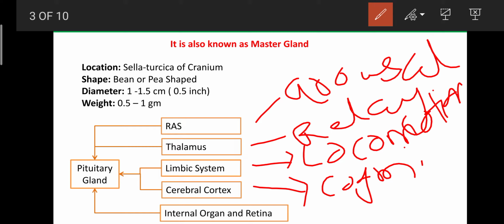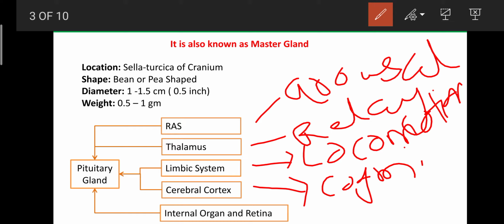As well, the pituitary gland can receive the message from the internal organs. Then, according to what organs require, it can supply certain hormones from the pituitary. Due to this reason, it can receive the message from the RAS, thalamus, limbic system, cerebral cortex, as well as the internal organs and retina. So it is involved in the regulation of the various physiological functions of the body. Due to this reason, the pituitary gland is also known as a master gland.